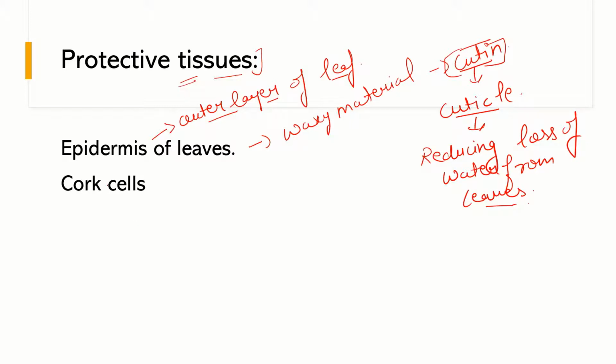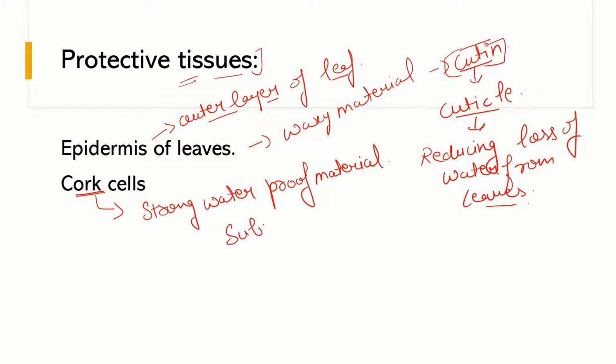The second example is cork cells. Cork cells are again very important, because they secrete a strong waterproof material, that is suberin. So this is again a very important secretion by cork cells, which provides a strong waterproof material.